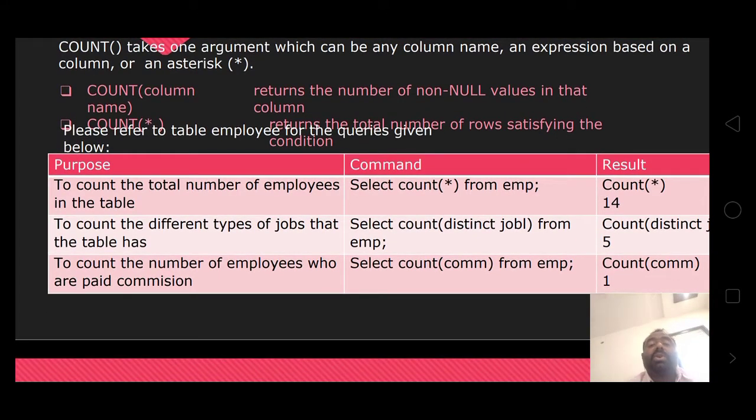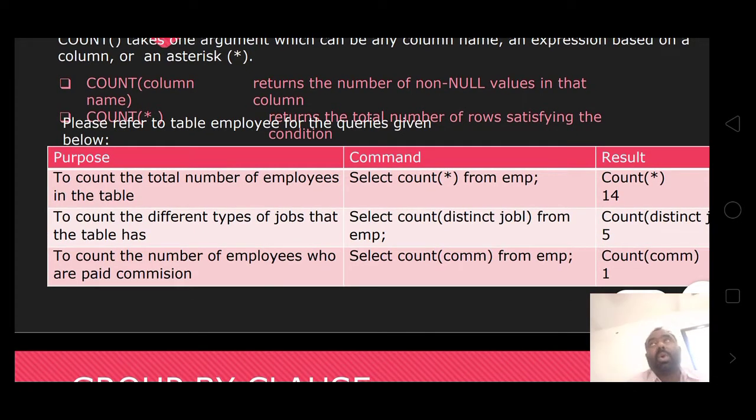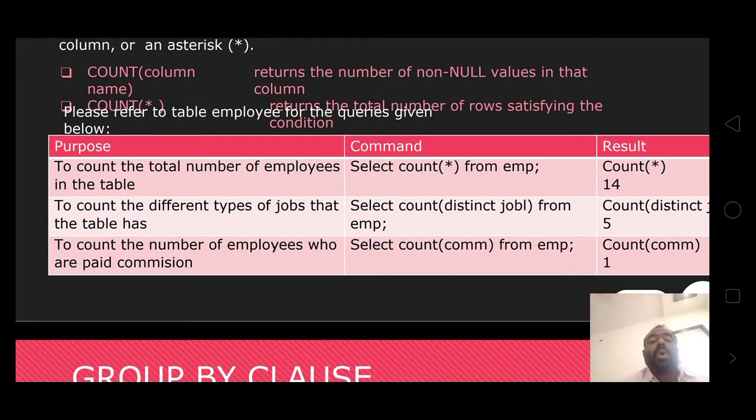Purpose: to count the total number of employees in the table, select count asterisk from EMP. Count total employees are 14. To count the different types of job given in the table, select count distinct job from employee.